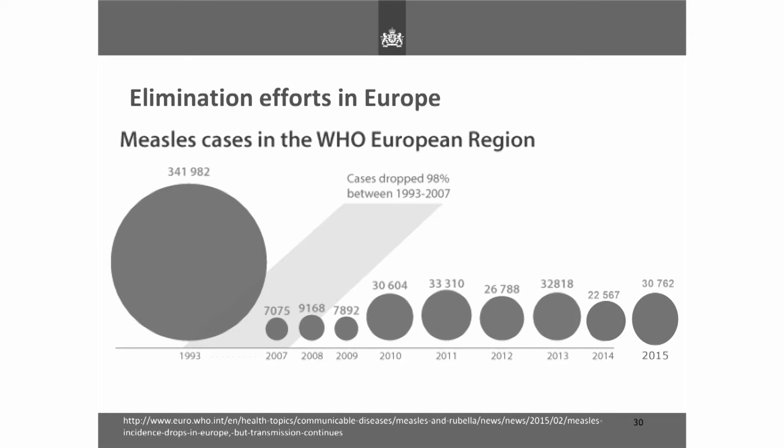If we look at the elimination efforts in Europe, things have been going quite well. We saw a 98% drop in cases between 93 and 2007, and since then it's been fairly stable. I updated this for the WHO Euro region to show that in 2014 they had 20,000 cases, and then an increase in 2015 to 30,000 cases. This was mostly from 4 countries, and also a result of ongoing outbreaks in certain European countries, Bosnia and Germany.